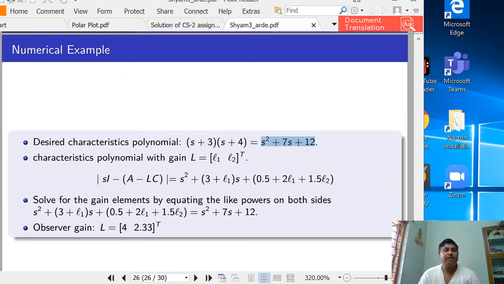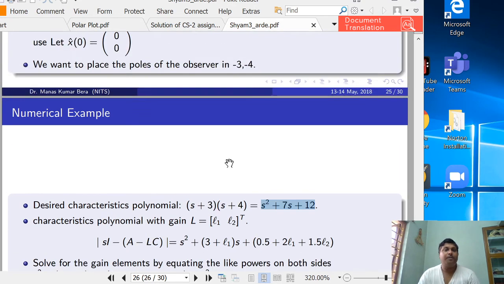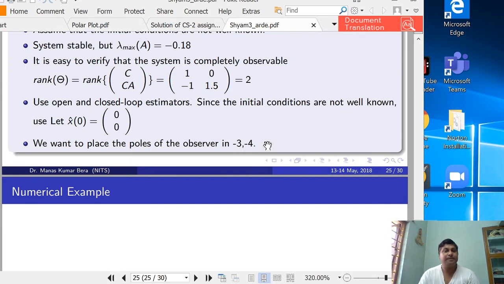Here we are getting L1 as 4 and L2 as 2.33. So this is the gain of the observer, which ensures that the poles of the observer error dynamics will be located at -3, -4, and which guarantees that the error of the observer is going to be 0 as t tends to infinity. It means that the estimated state is going to follow the true state as t tends to infinity.